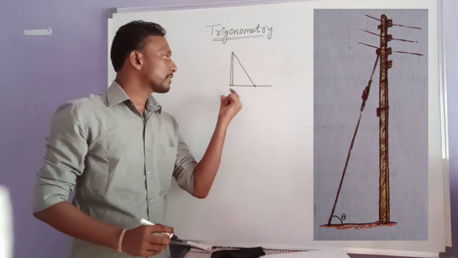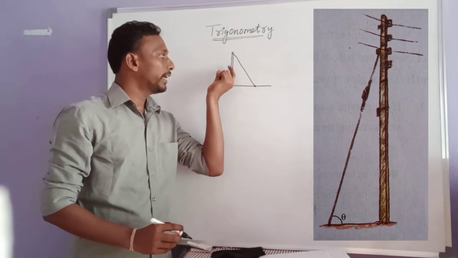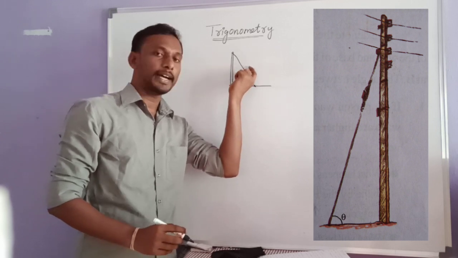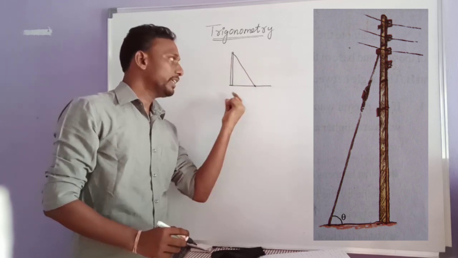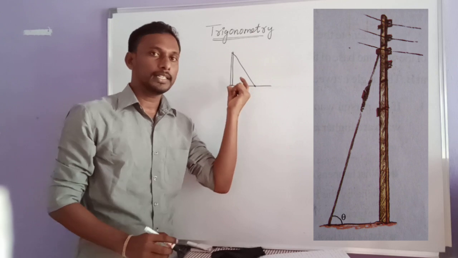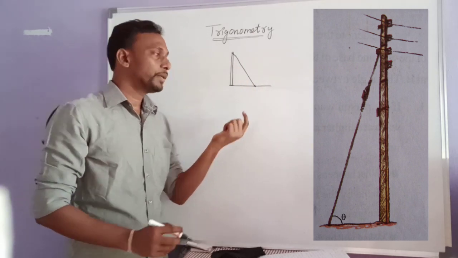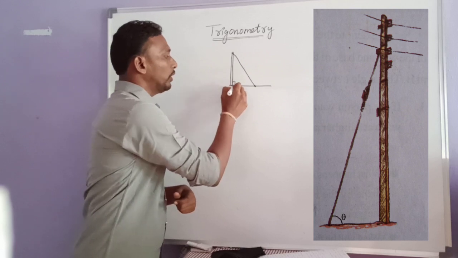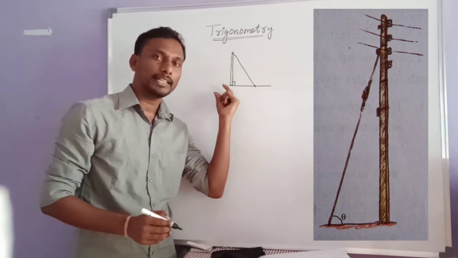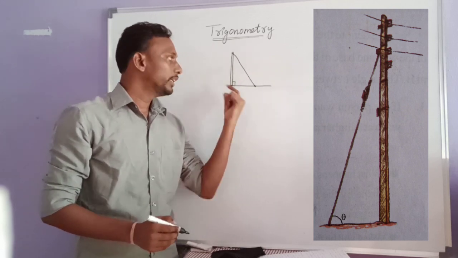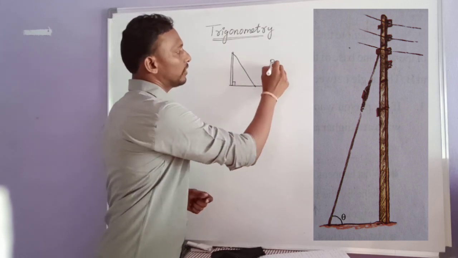By observing these 3 things, the ground, the electrical pole and the wire, a shape is formed here. What is that shape? A triangle. And especially the pole is forming a right angle with the ground. So here we are getting a right angle triangle.